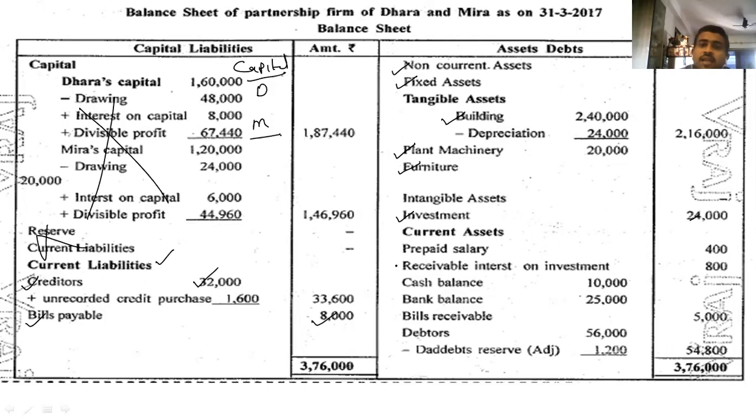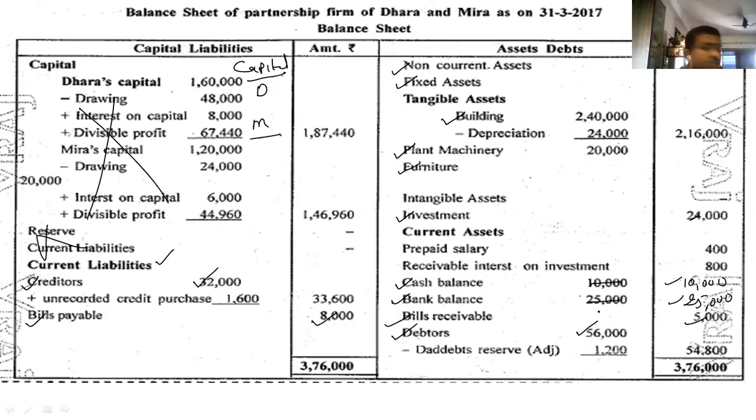Then cash balance. Outer column 10,000. Bank balance, outer column 25,000. Bills receivable, outer column 5,000. Debtors, tick mark is there. So inner column 56,000. Okay.